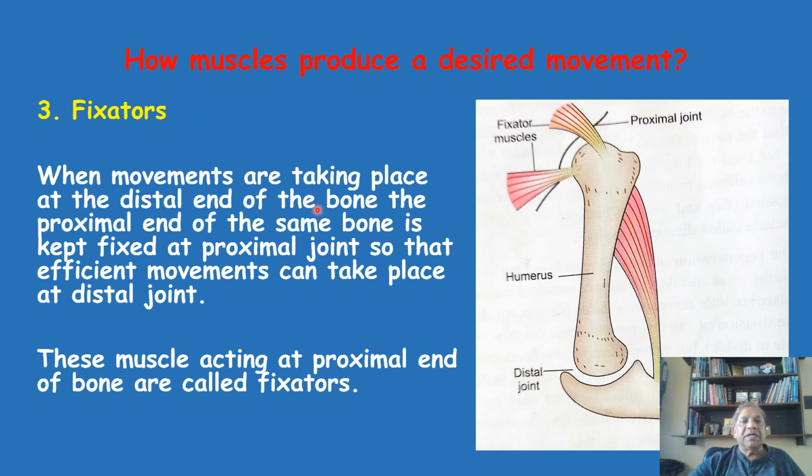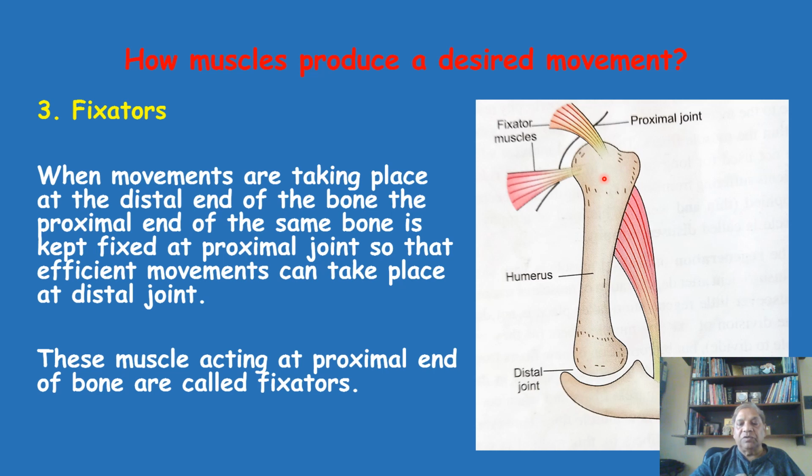So when movements are taking place at the distal end of the bone, say, this is the humerus in this diagram, and at the distal end of the humerus is the elbow joint, where the ulna is articulating with the humerus. Now these movements of flexion and extension take place at the elbow joint, which is at the distal end of the humerus bone. But at the same time, the proximal end, the upper end of the same bone, is kept fixed. That means the end is rigidly fixed.